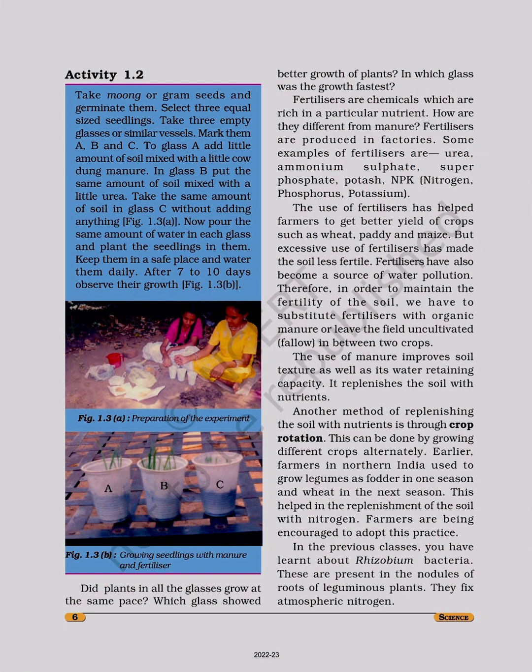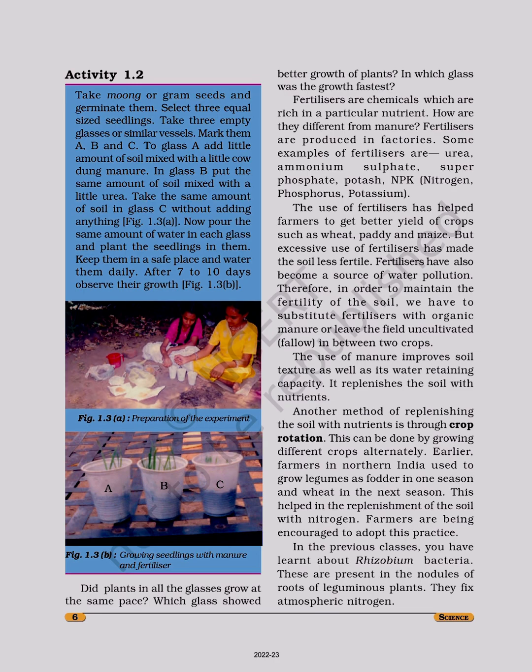Activity 1.2. Take moong or gram seeds and germinate them. Select 3 equal sized seedlings. Take 3 empty glasses or similar vessels. Mark them A, B, and C. To glass A, add a little amount of soil mixed with a little cow dung manure. In glass B, put the same amount of soil mixed with a little urea. Take the same amount of soil in glass C without adding anything.